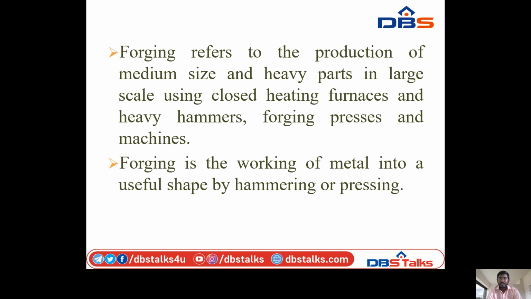Forging refers to the production of medium-size and heavy parts on a large scale, using closed heating furnaces and heavy hammers.